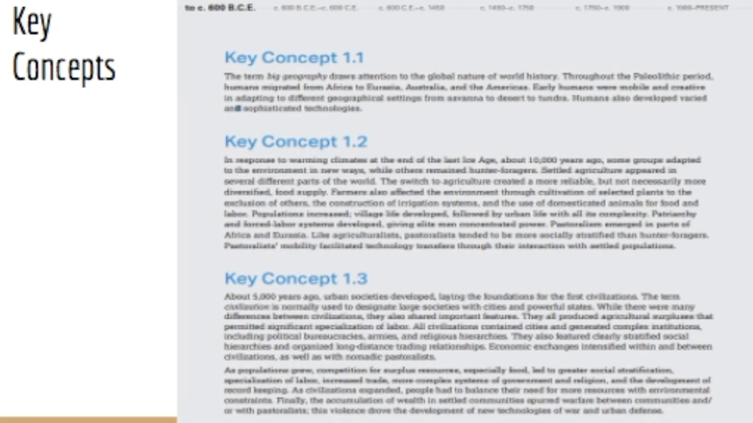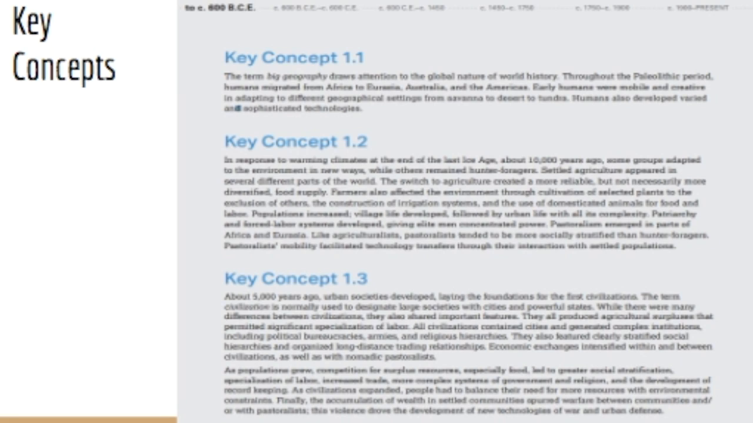And key concept number 2 is in response to warming climates at the end of the last ice age, about 10,000 years ago, some groups adapted to the environment in new ways, while others remained hunter-foragers. Settled agriculture appeared in several different parts of the world. The switch to agriculture created a more reliable, but not necessarily more diversified food supply.